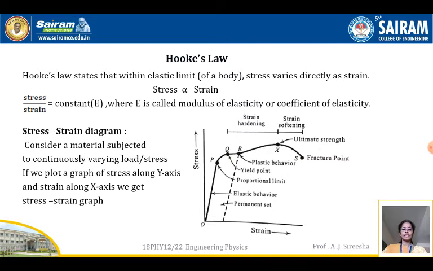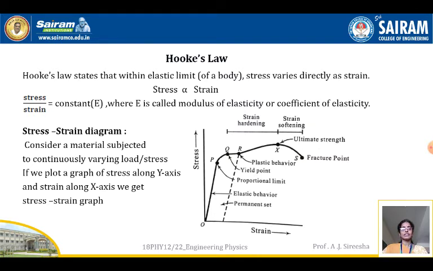Now we see the stress and strain graph, how the graph is observed, what its characteristics are and how it varies. Consider a material subjected to continuously varying load or stress. If we plot a graph of stress along the y-axis and strain along the x-axis, we get the stress and strain graph.